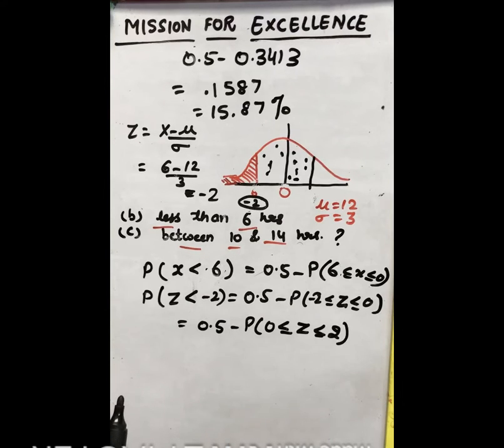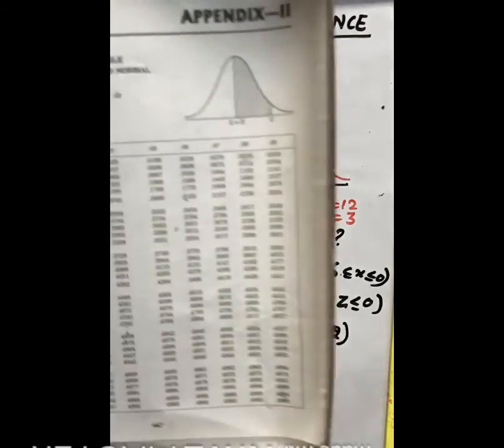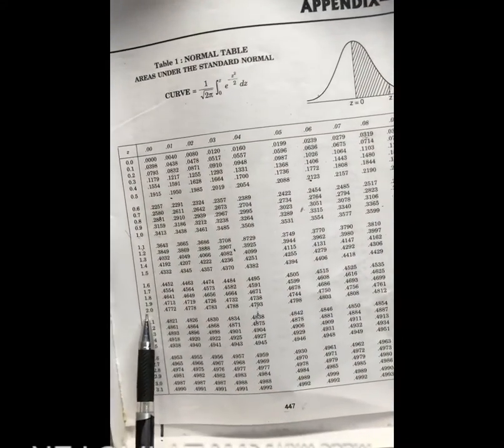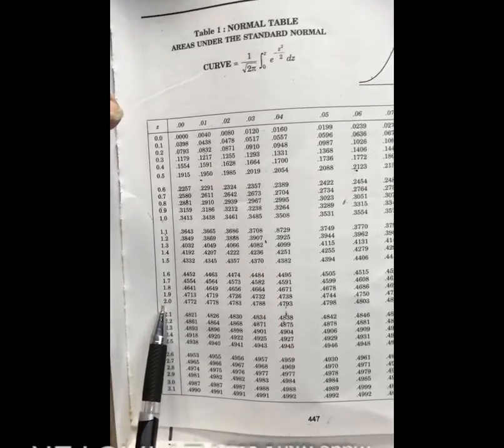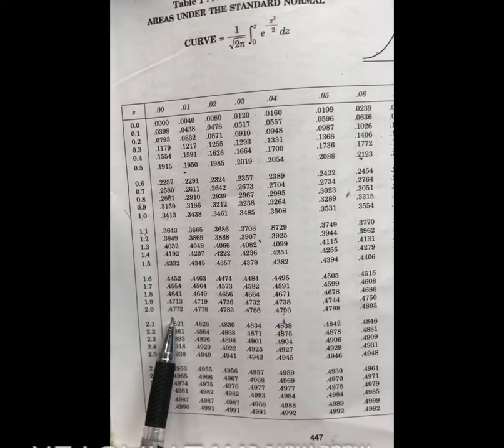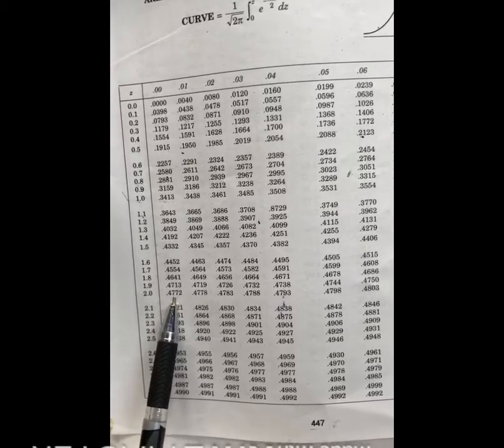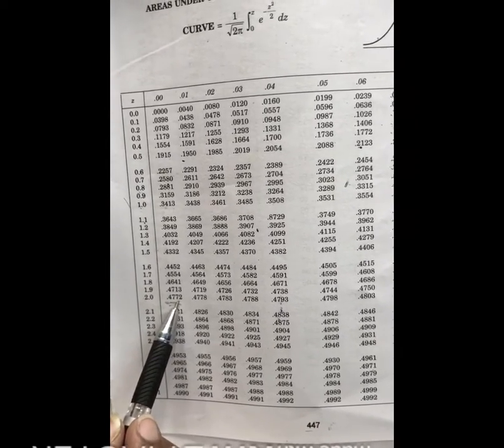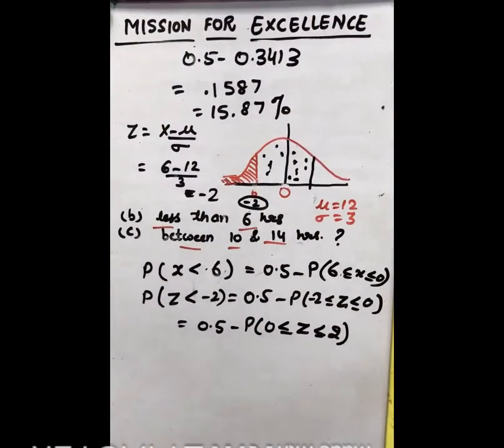Now let us see value from the table. So again this is the table. So now let us see here, it is 2 here written, you can see, and here 2.0 is given 0.4772. So now let us put this value.